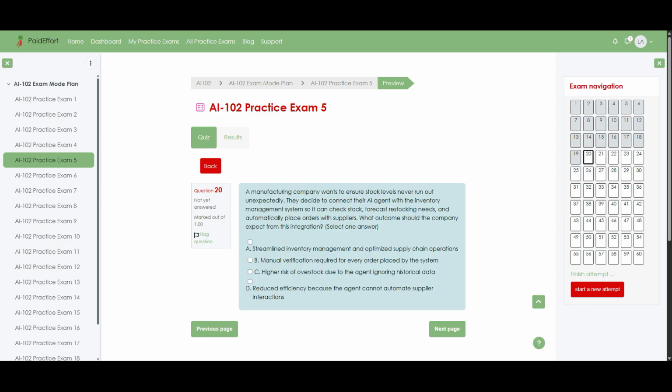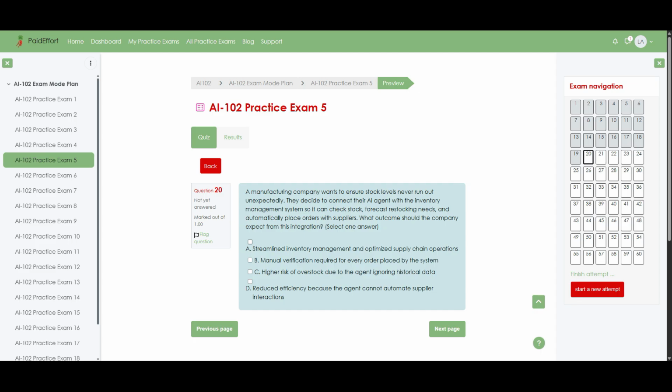Question 20. A manufacturing company wants to ensure stock levels never run out unexpectedly. They decide to connect their AI agent with the inventory management system so it can check stock, forecast restocking needs, and automatically place orders with suppliers. What outcome should the company expect from this integration? Select one answer.